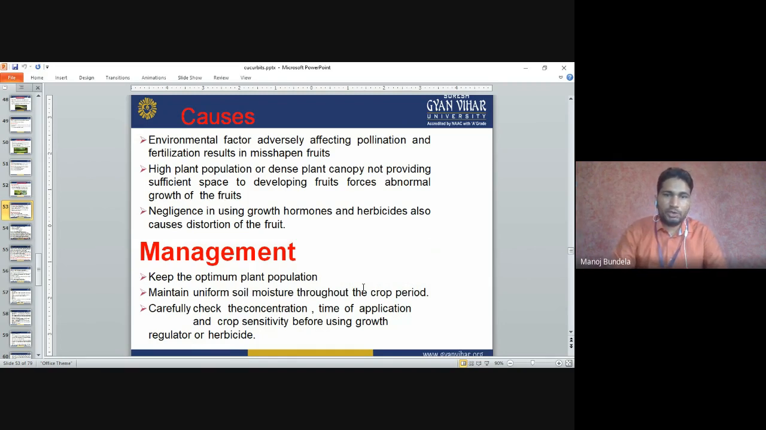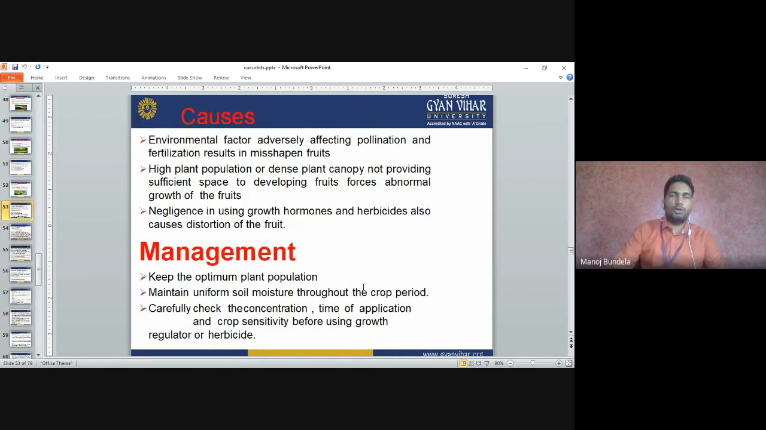Negligence in using growth hormones and herbicides also causes this. If we use a large quantity of growth hormones or herbicides, that also causes misshapen fruit. Management: keep the optimum plant population, maintain uniform soil moisture throughout the crop season, and carefully check the concentration, the time of application, and crop sensitivity before using growth regulators and herbicides.